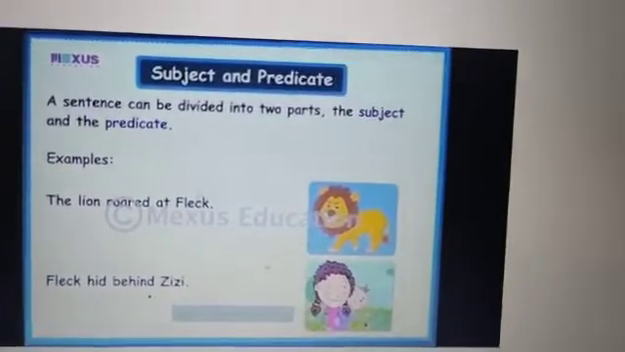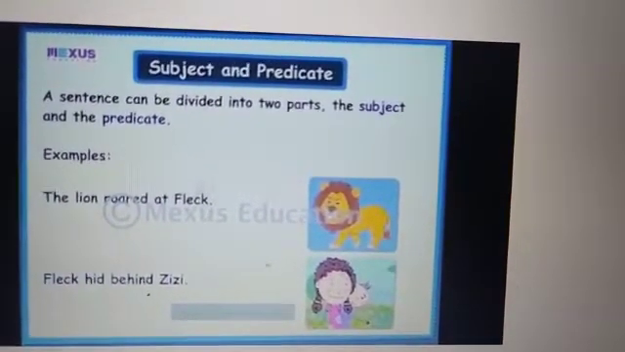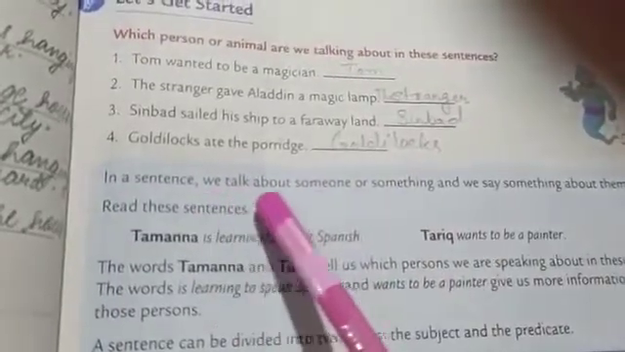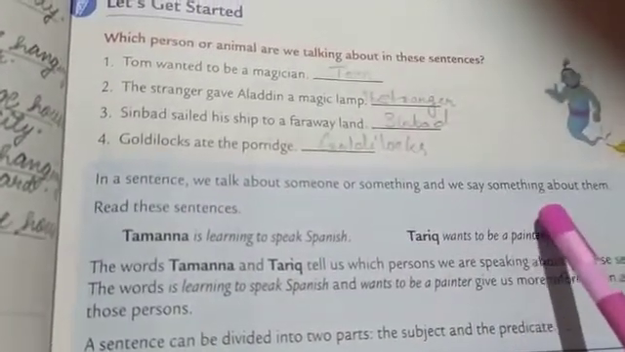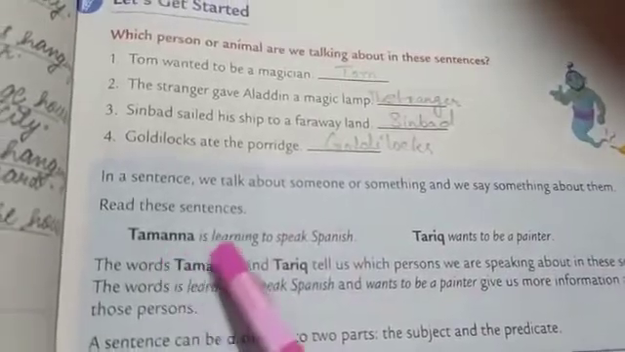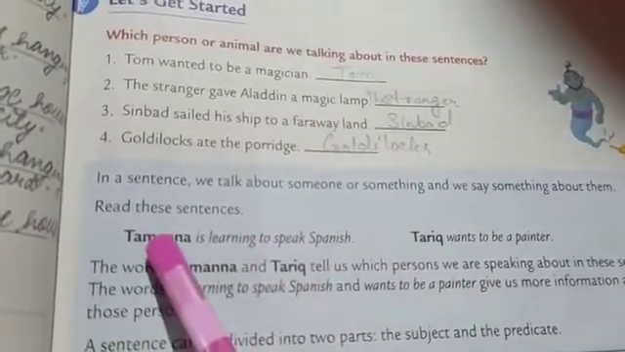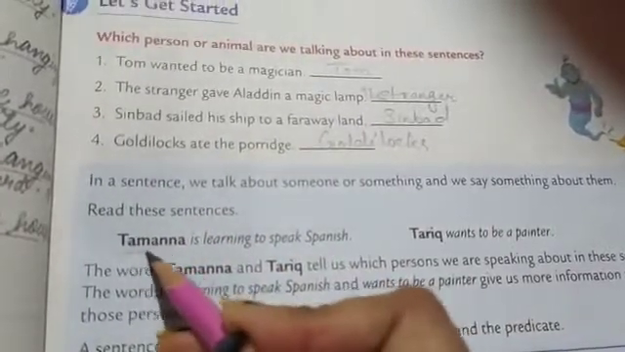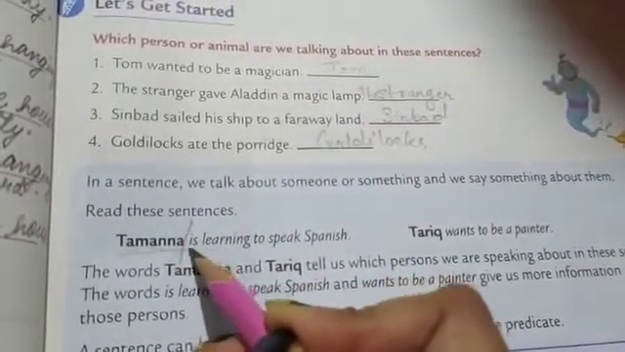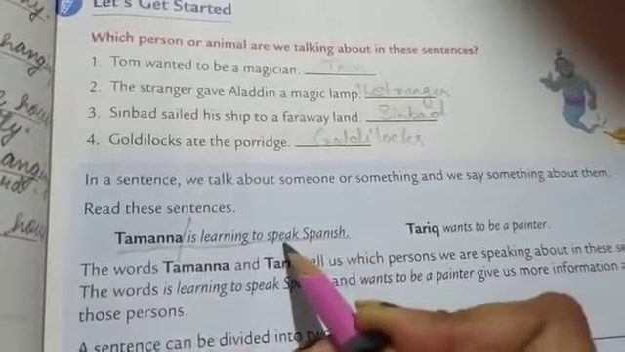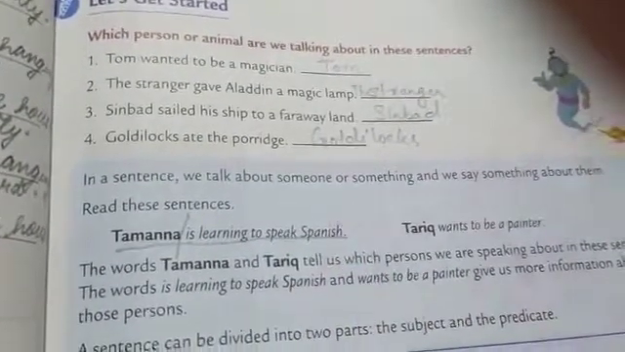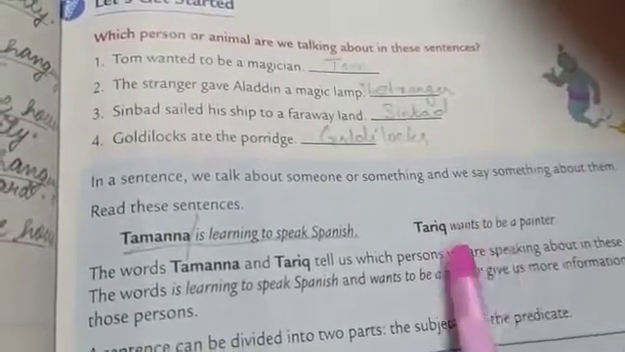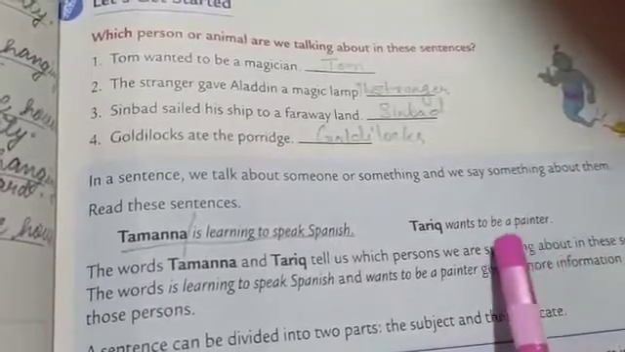Okay students, let's look into the book. Turn to page number 35. Look, students, in sentences we talk about someone or something and we say something about them. Tamanna is learning to speak Spanish. Here Tamanna is our subject and is learning to speak Spanish is our predicate. Tariq wants to be a painter. Tariq is the subject and wants to be a painter is the predicate.